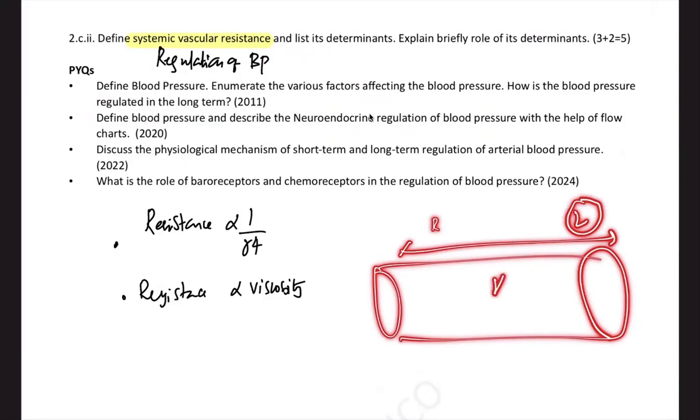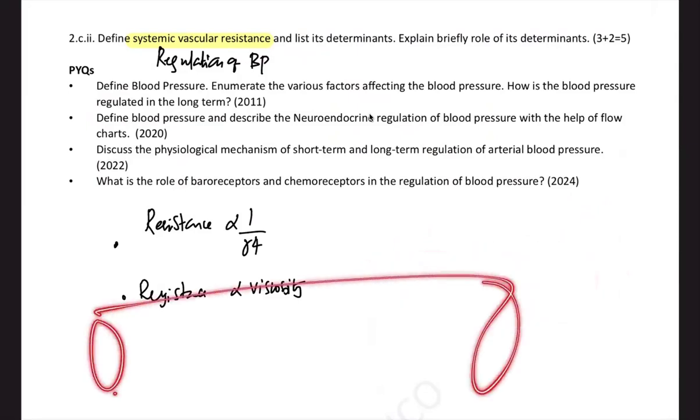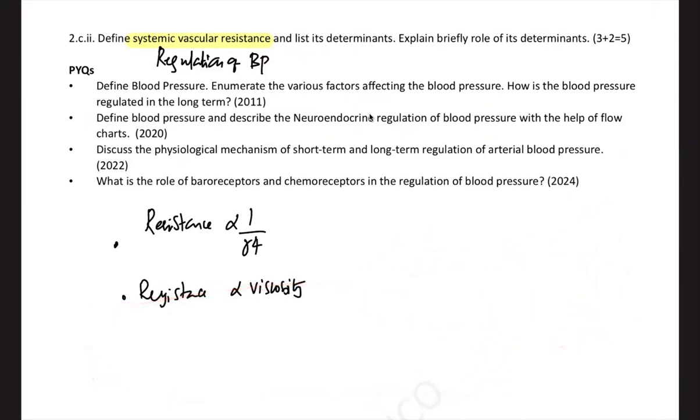Resistance depends upon the viscosity. The more the thickness of the blood, the more the resistance. Resistance also depends mainly on the diameter of the blood vessel. That means if there is a vasodilation, BP will come down. That's why we give vasodilators to check BP. If there is a vasoconstriction, the BP will increase.